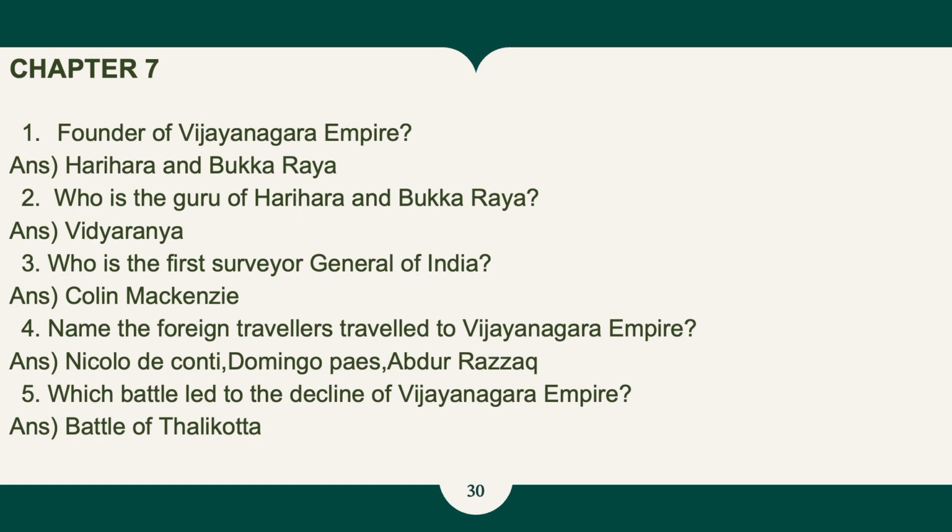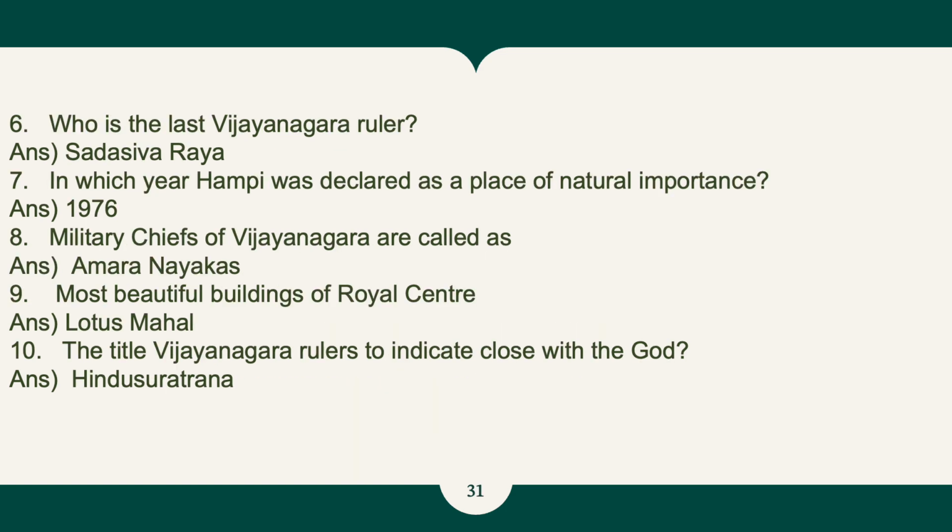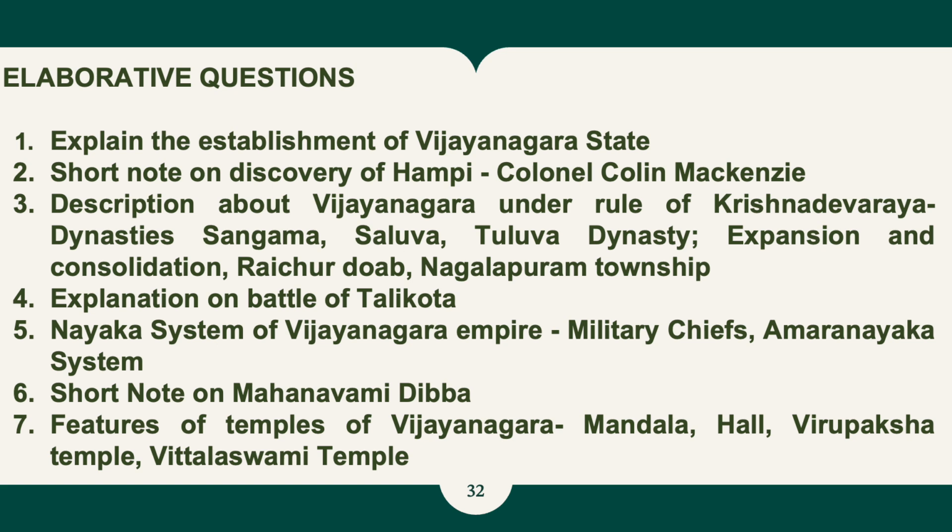Fifth one, which battle led to the decline of the Vijayanagara Empire? Answer, Battle of Talikota. Sixth one, who is the last ruler of the Vijayanagara Empire? Sadashiva Raya. Seventh one, in which year was Hampi declared a place of national importance? 1976. Eighth one, military chiefs of Vijayanagara are called Amaranayakas. Ninth one, the most beautiful building of the royal center is known as Lotus Mahal. 10th one, title of Vijayanagara rulers to indicate closeness with God. Hindu Suratrana.